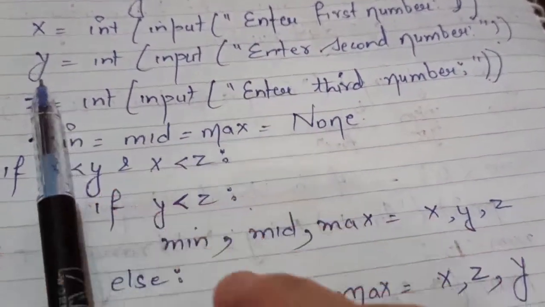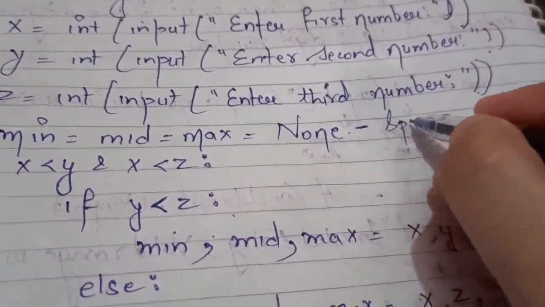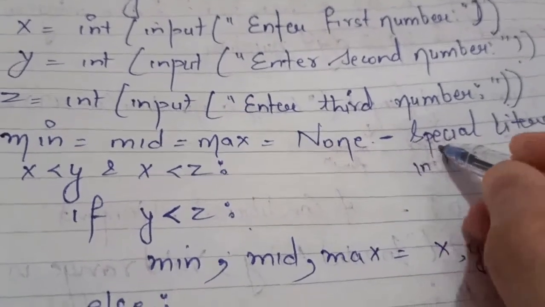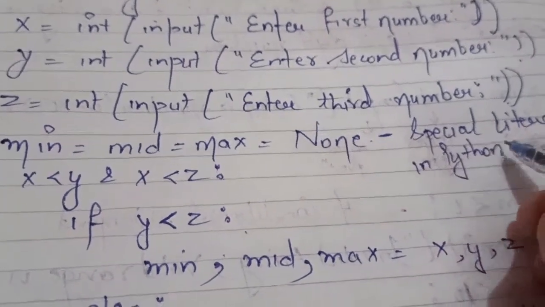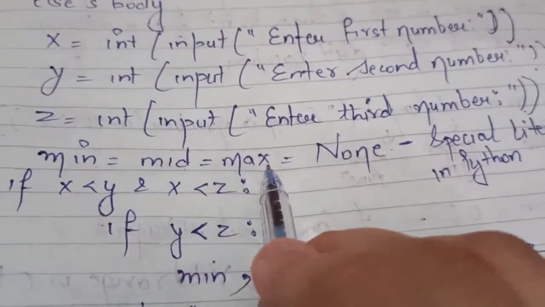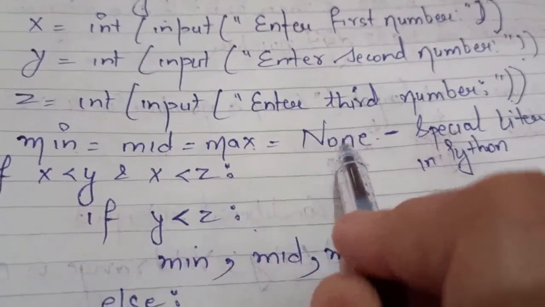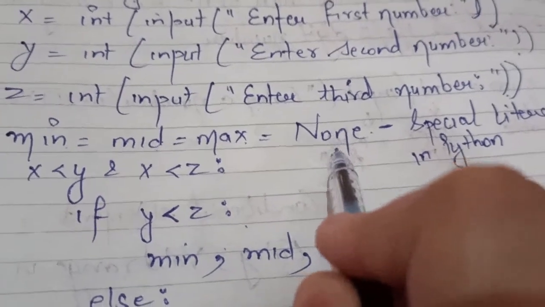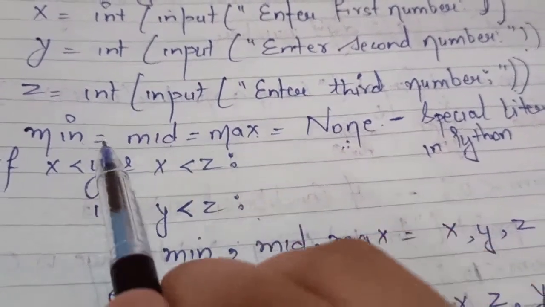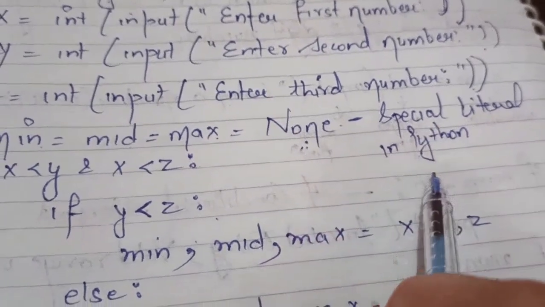None, I think you people have learned in class 11, is a special literal in Python. It means that min, mid and max don't contain anything. They didn't store any value. That means there's nothing here. That is the meaning of None. No value has been stored in min, mid and max, as it is a special literal in Python.